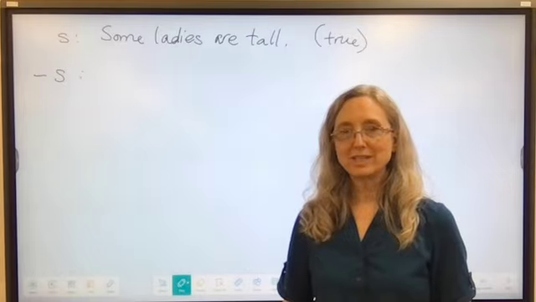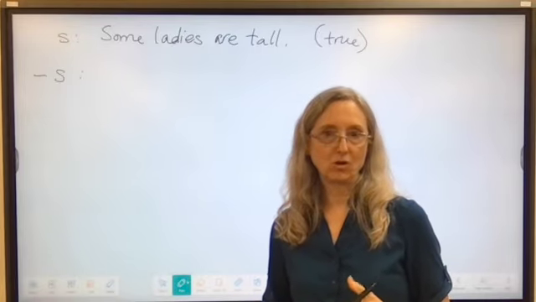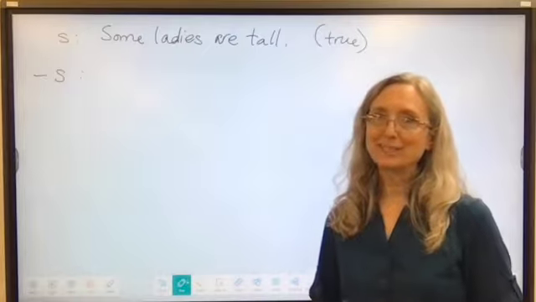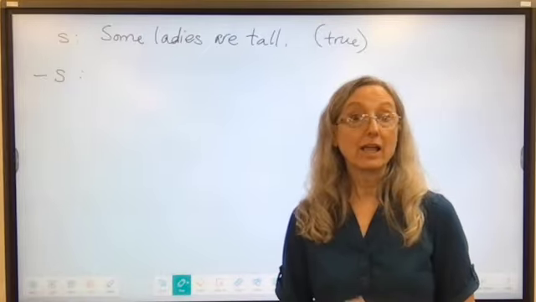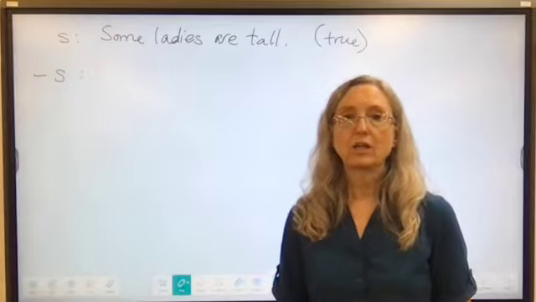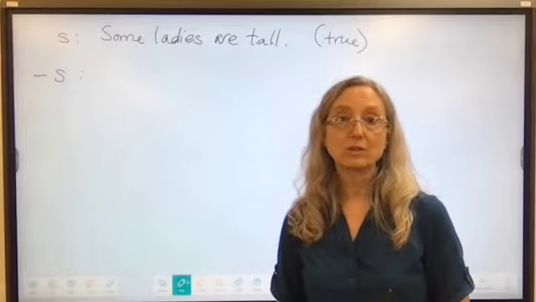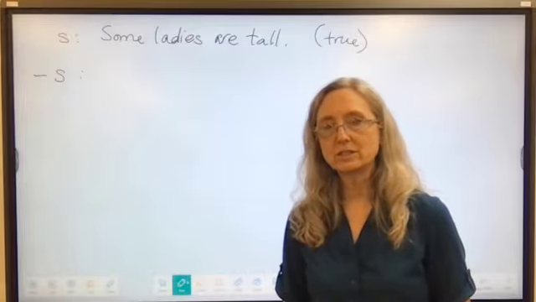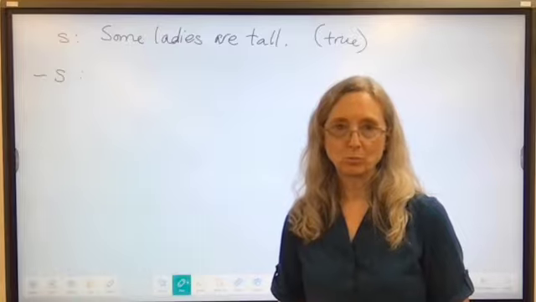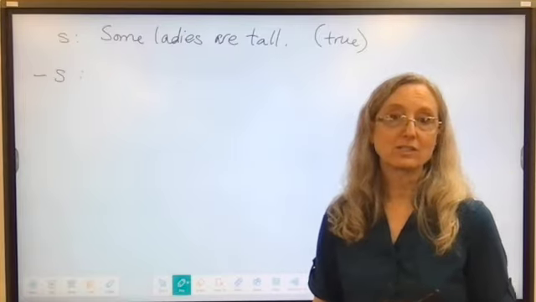Let's try this with a statement that has an existential quantifier, a some instead of all. So it gets confusing, you guys. So I have the statement, some ladies are tall. That's a true statement. So if I want the negation of that, I'm going to come up with a correct statement that will be false. So let's look at some correct statements that would be false, that would be the negation of some ladies are tall.